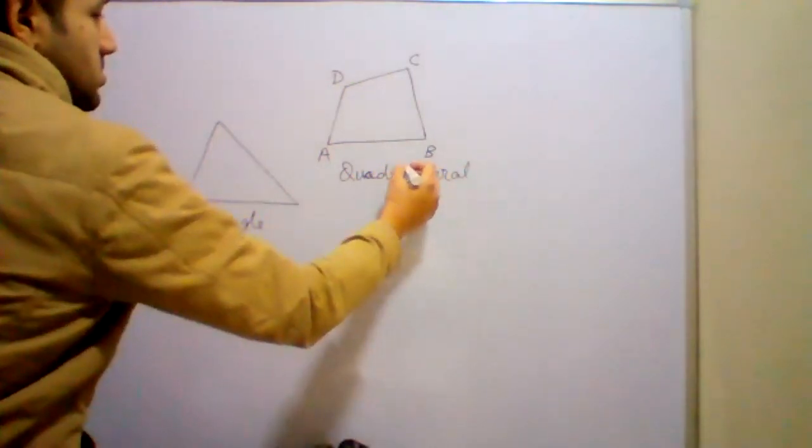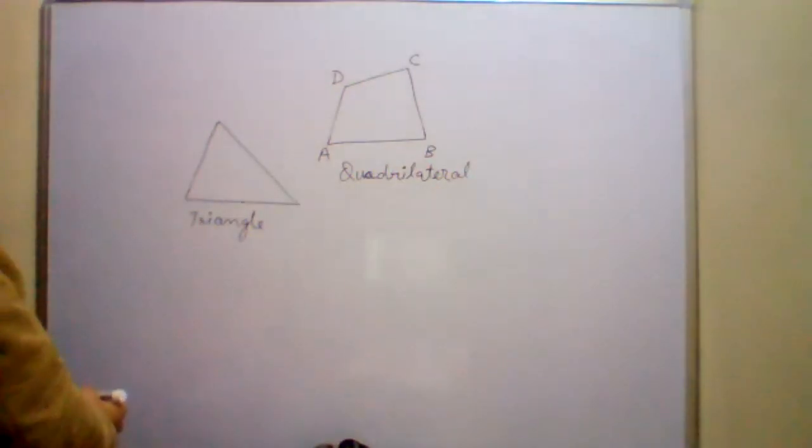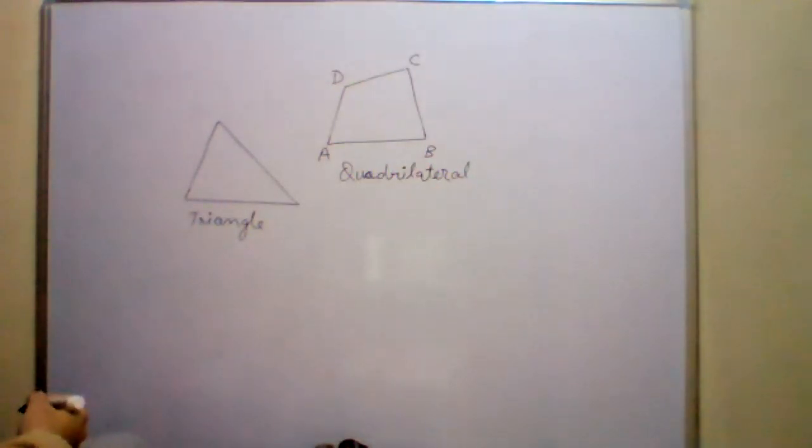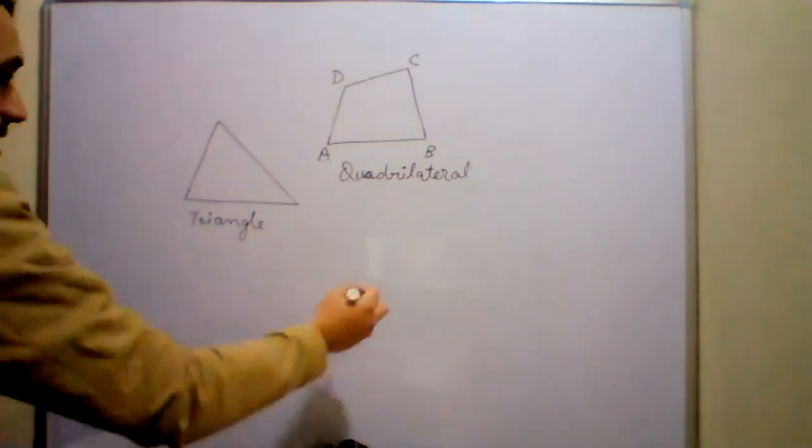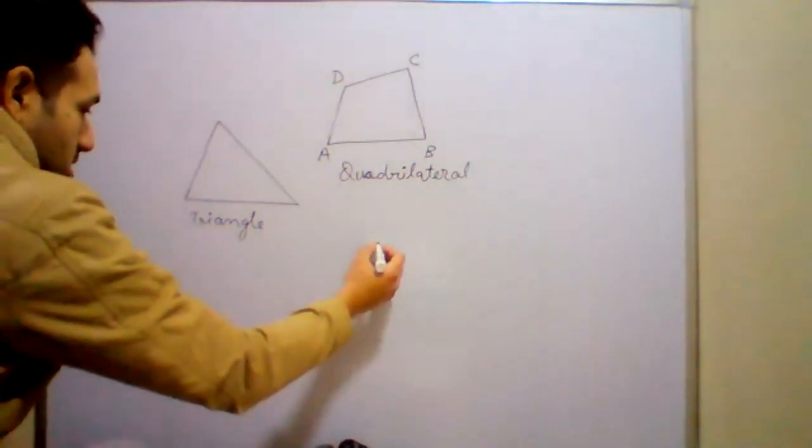Quadrilateral means the shape with 4 sides. Yes, exactly. A shape with 4 sides is known as a quadrilateral. A closed shape made up of 4 sides is known as a quadrilateral. Got it? Acha, you tell me whether this is a quadrilateral or not.